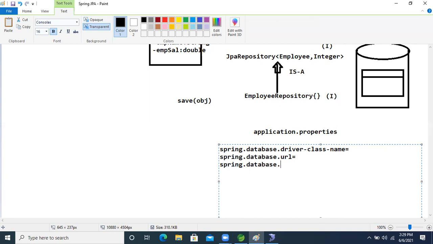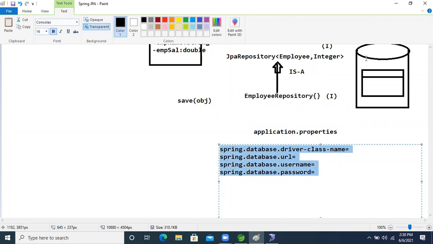Spring dot database, username. Another one is spring dot database dot password, right? These four properties are about what?